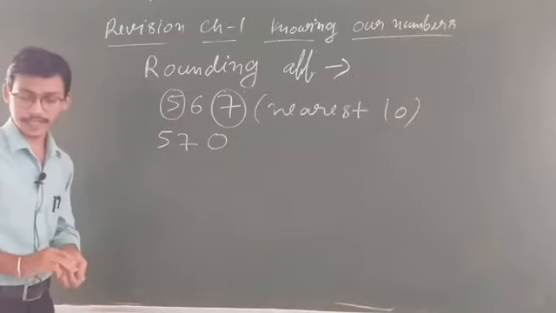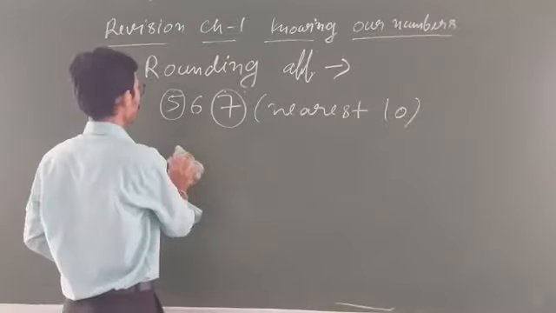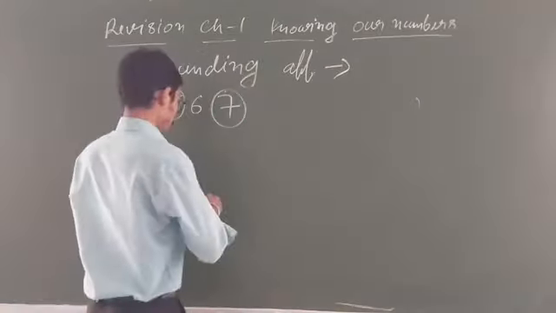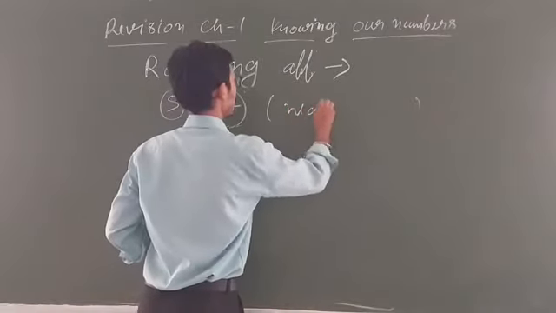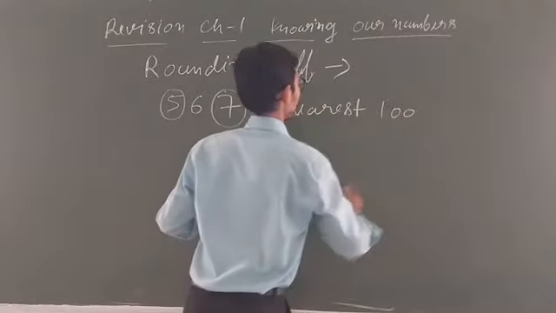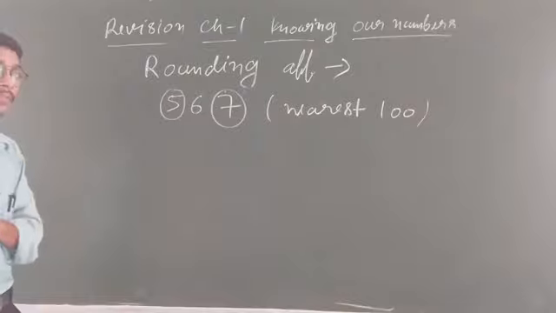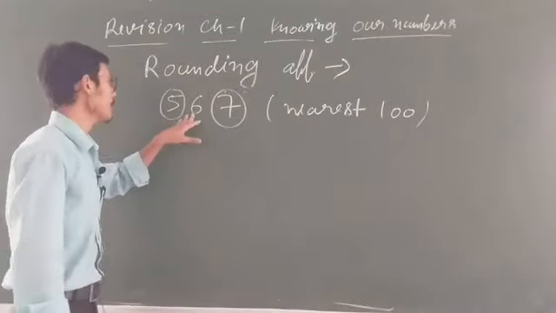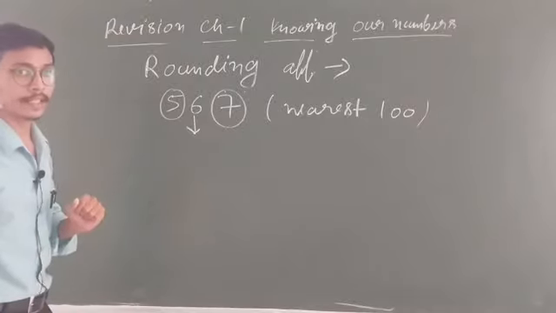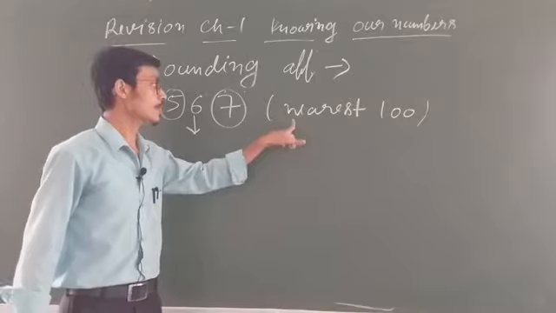Clear, student? Again I am going to take this question. In this question you have to find out nearest 100. Clear, student? Now you know that for nearest 100, what you will see? You will see the nearest tens. Up here the nearest 10 is 6. Is that clear? 6 is greater than 5, and if it is equal, then also you have to increase. So you have to change in nearest 100.